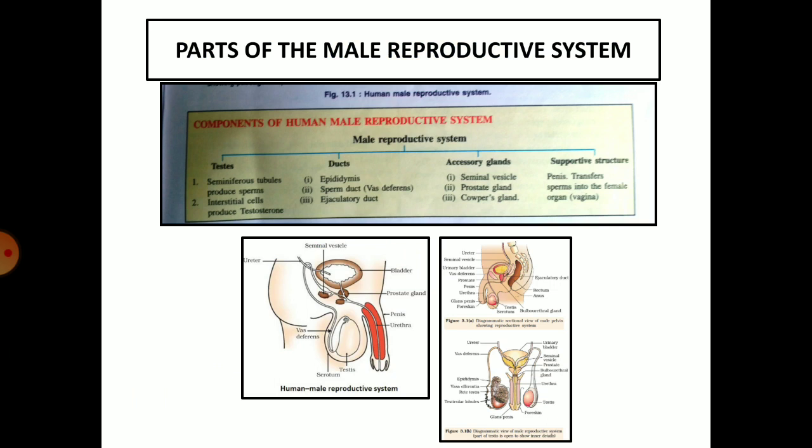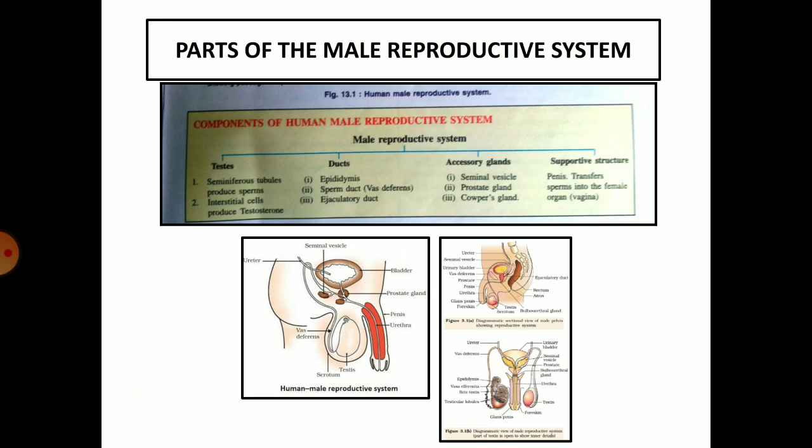Today we are going to study the male reproductive system. The male reproductive system consists of the testes. They have the seminiferous tubules which produce sperms, that means carry out spermatogenesis, and interstitial cells that produce the male hormone called testosterone. Ducts.